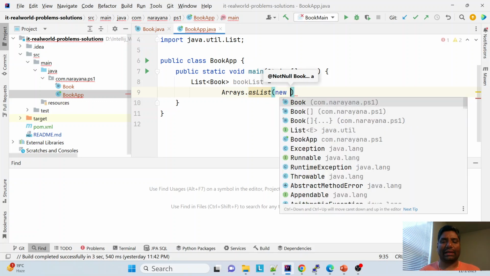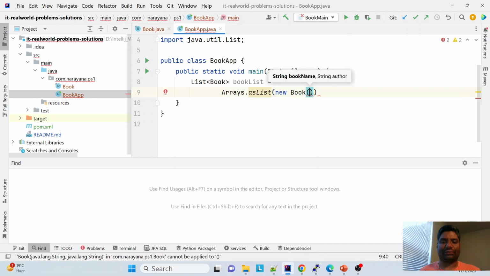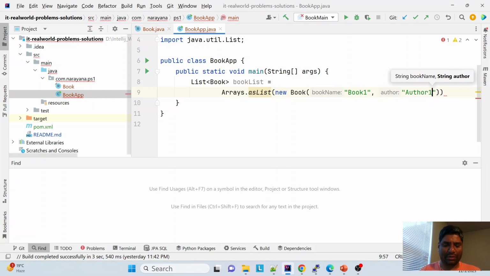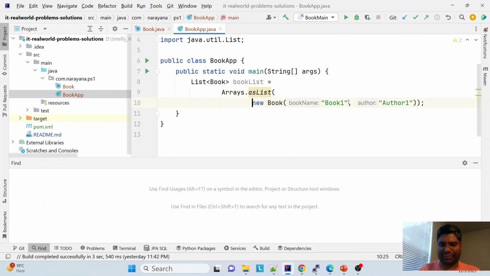Here I create a new book. Book name, as I said, book 1, this is input, author 1. So this is an input. Definitely we need to know the input.